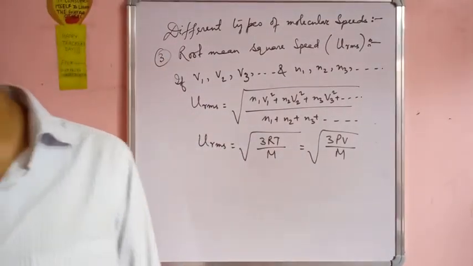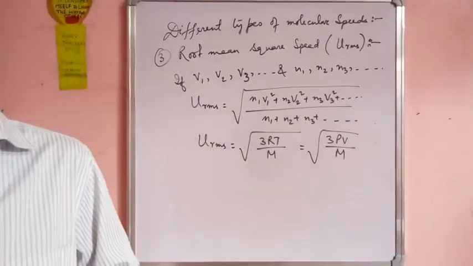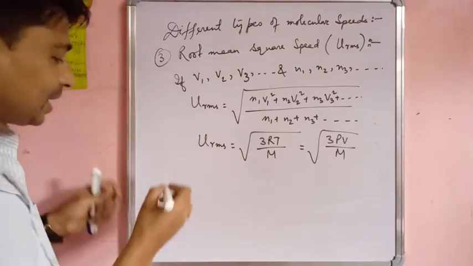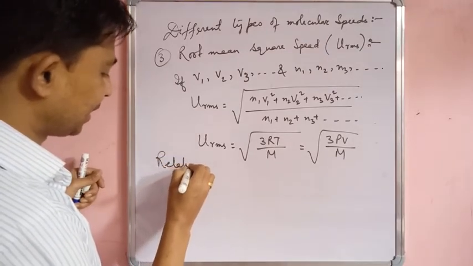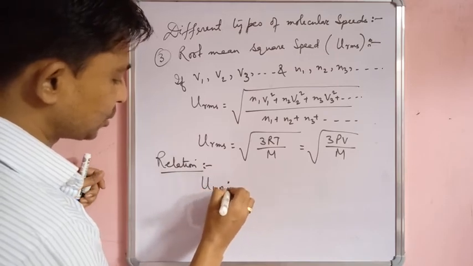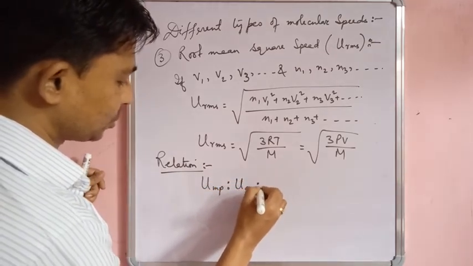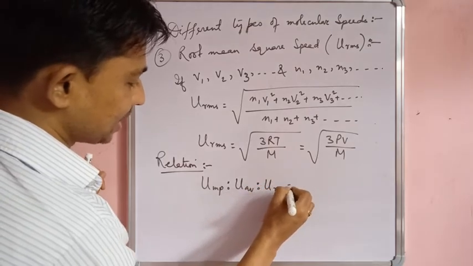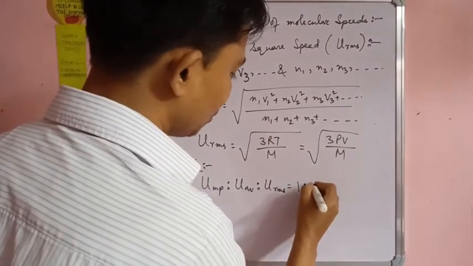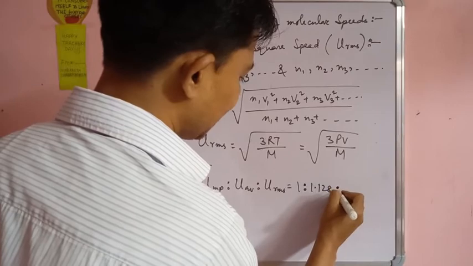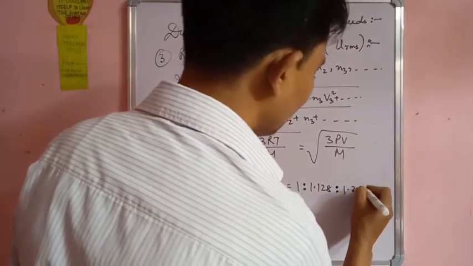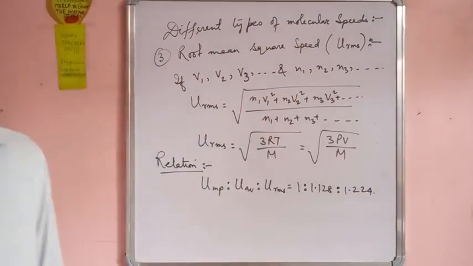Okay. Now ये सब speed में relation क्या है? There are some relations between these speeds of these molecules. Relation है U most probable speed is to U average is to URMS is equal to 1 is to 1.128 is to 1.224.